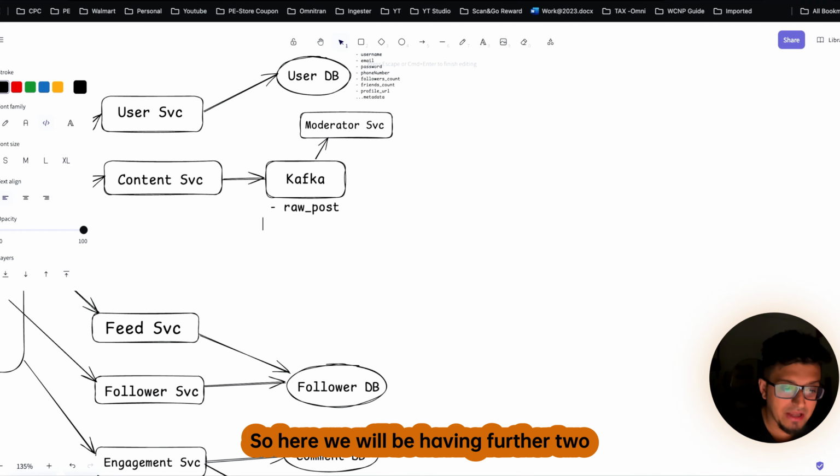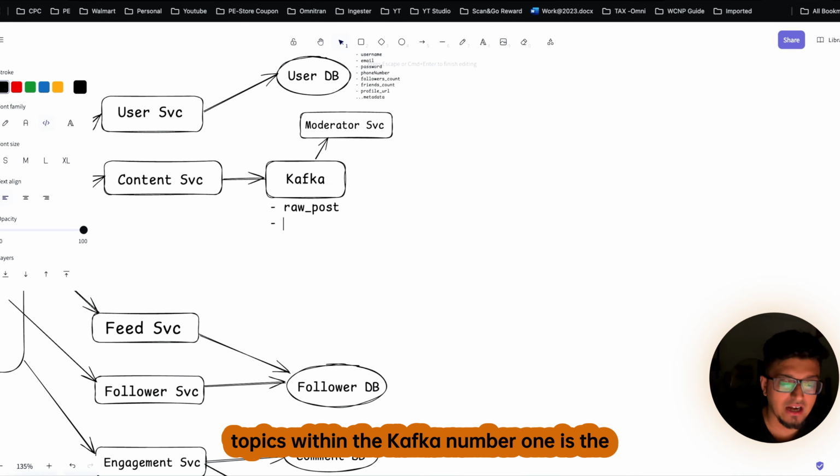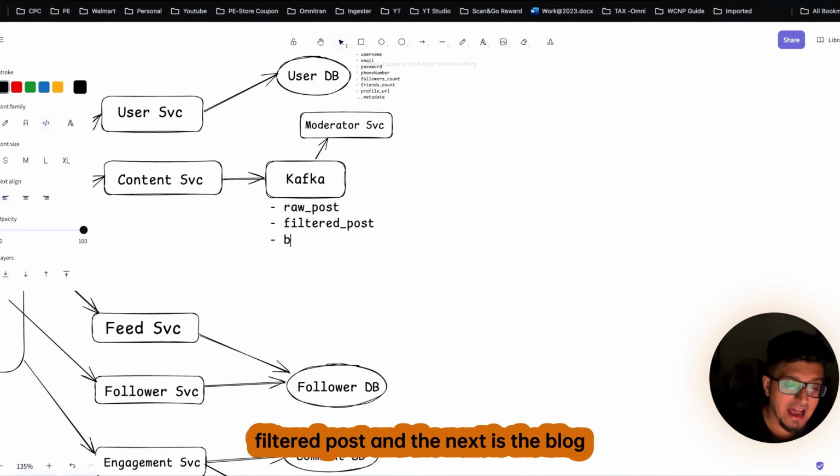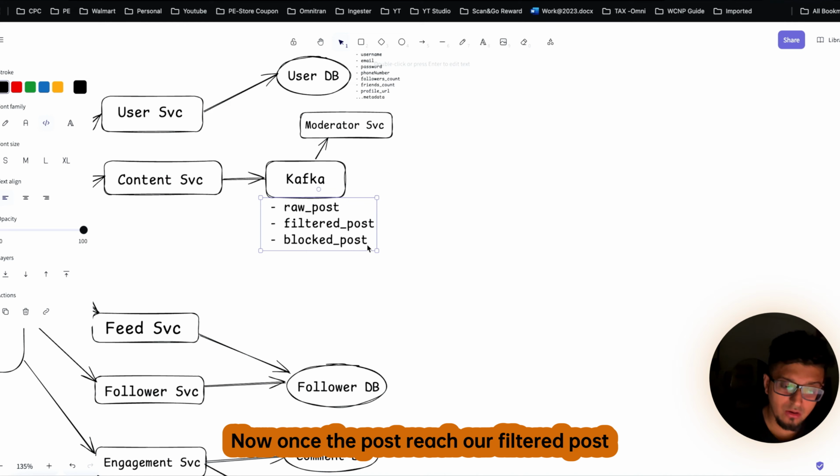So here we will be having two further topics within Kafka. Number one is the filtered post and the next is the block post. I hope this is clear.